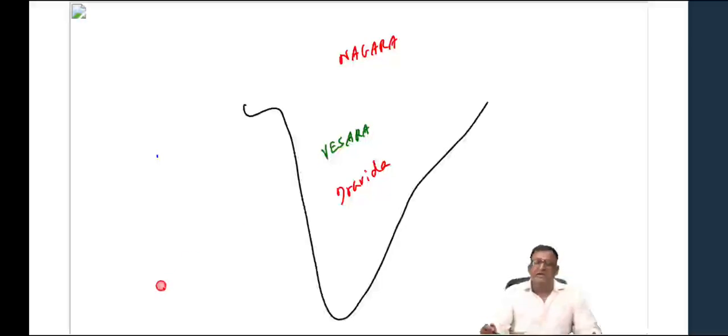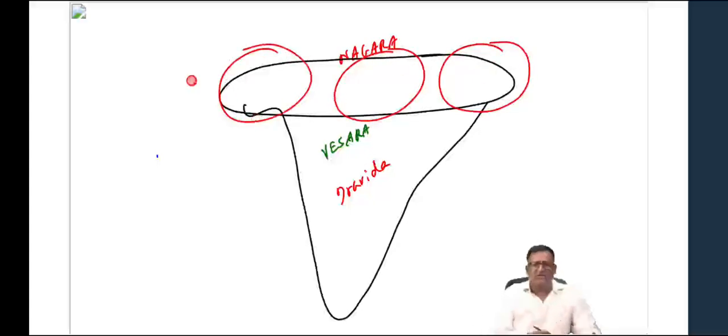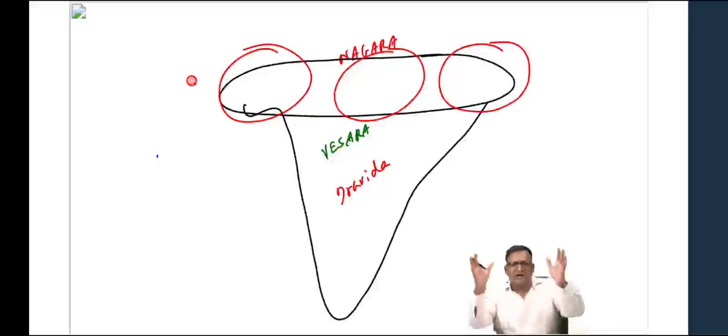Then what do we know? What we notice is in the central portion of India. Here you can see, if I draw a line like this, I may make a circle like this. Which are the states here? Here you have Orissa, and here we have Madhya Pradesh, and here we have Gujarat and Rajasthan. So in a straight line, Orissa, Madhya Pradesh, and Gujarat, we see some extra features added to Nagara style. We have some standard Nagara features.